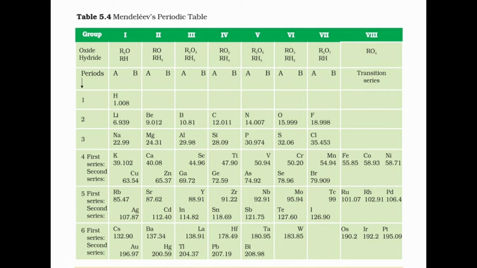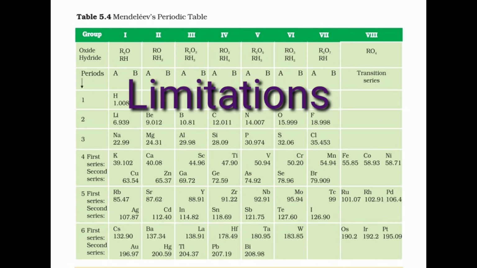The horizontal rows are called periods. In a period, the properties of an element gradually change from metallic to non-metallic on moving from left to right. There are some gaps in the periodic table because these elements were not discovered at that time.